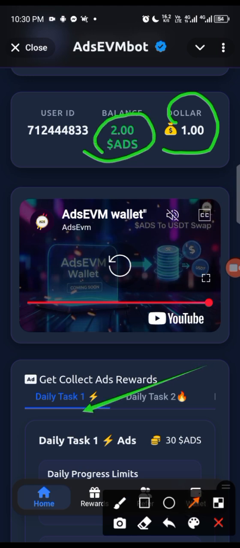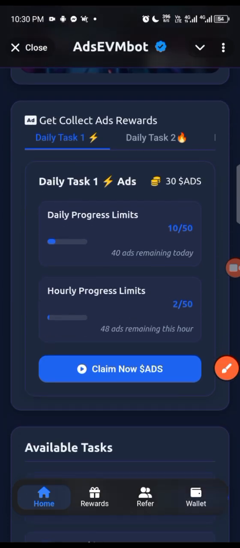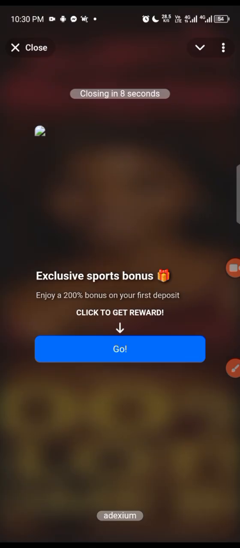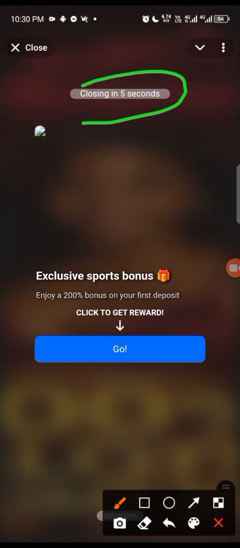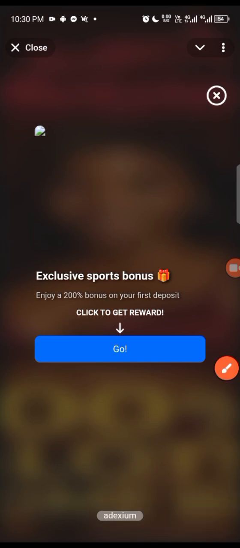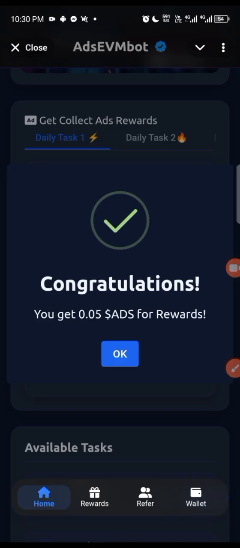This is daily task 1. This is daily task 2. Just watch them. Click on it like this. Click on claim now. Allow it to load, and then you watch this countdown. By the time this countdown elapses, you click to cancel, and then you're good. Don't click anything else, just click here and cancel, because if you click anywhere else, it might take you to another third-party website. So just click cancel, and then congratulations, you've gotten 0.05 ads for rewards.